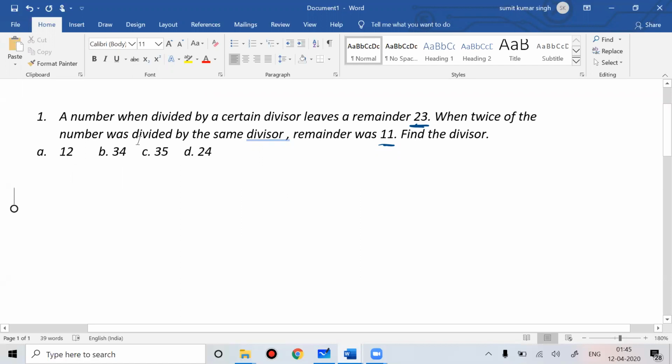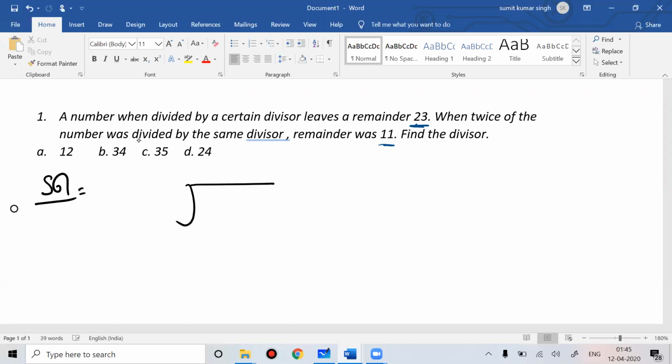You have to understand a very important thing about division. Suppose you are dividing the number 5 by 6. What will be your remainder? Your remainder will be 5.